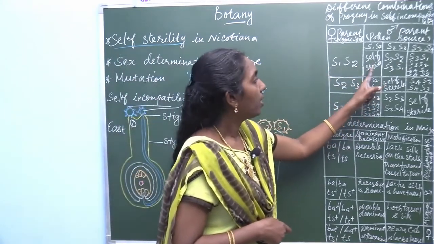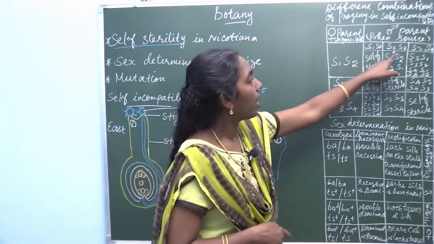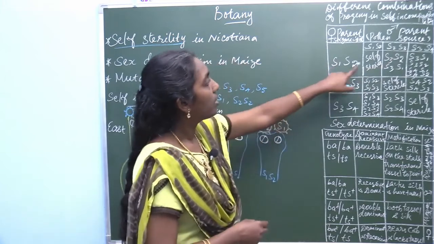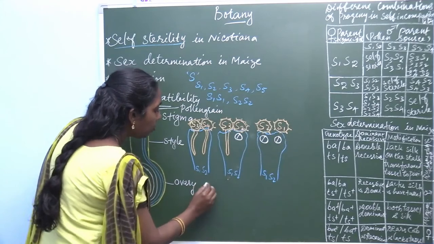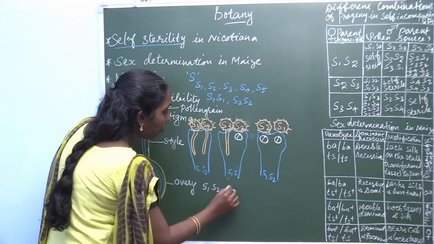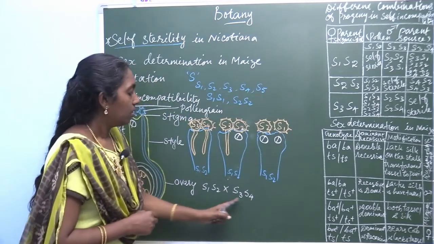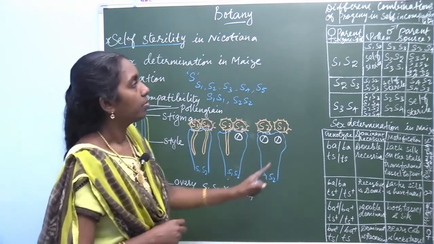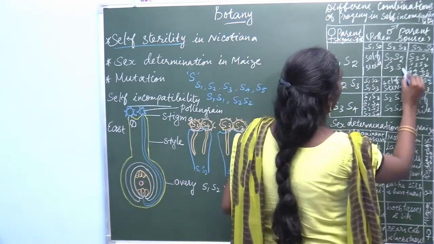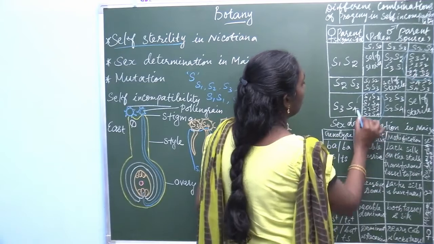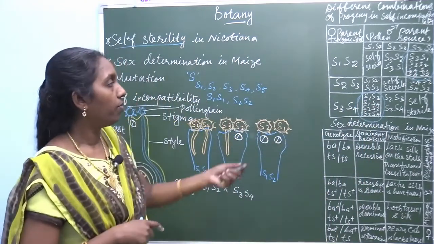So, here it is self-sterile, and in this combination S1, S2 and S2, S3. If crosses are made between S1, S2 and S3, S4, this is heterozygous. Here it produces 4 different progeny, 4 different combinations.